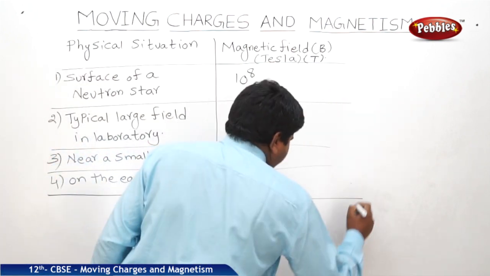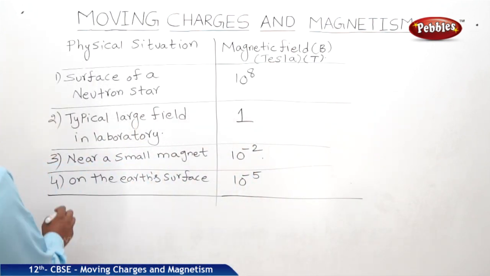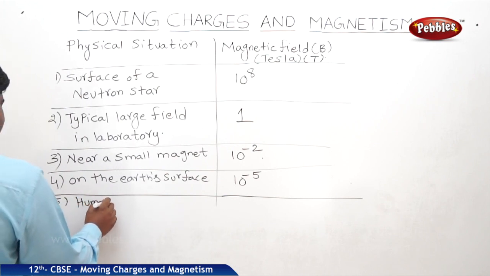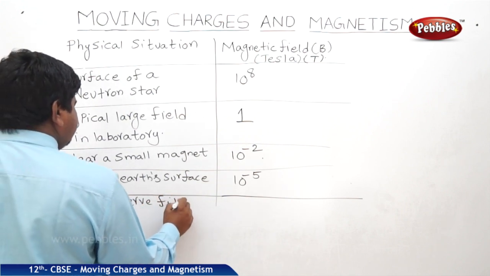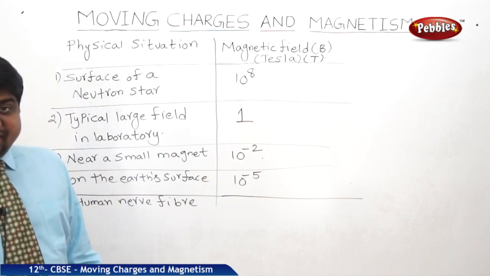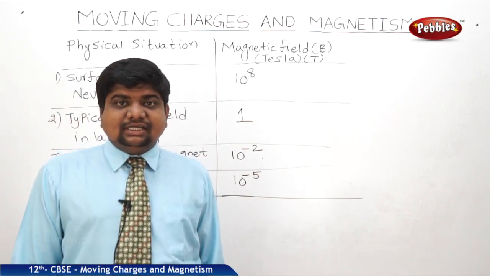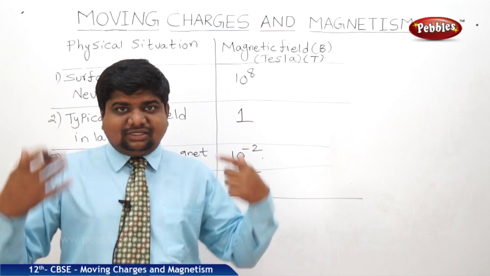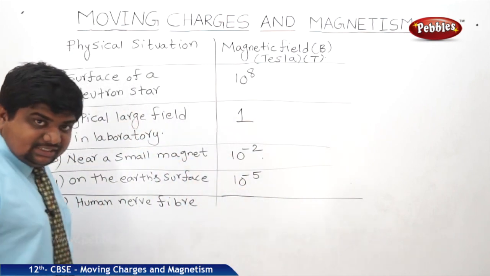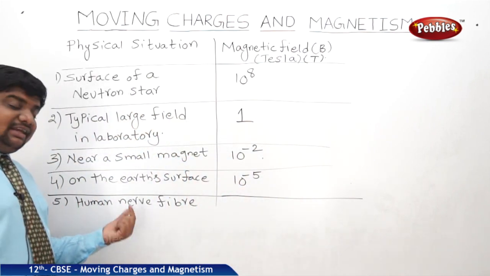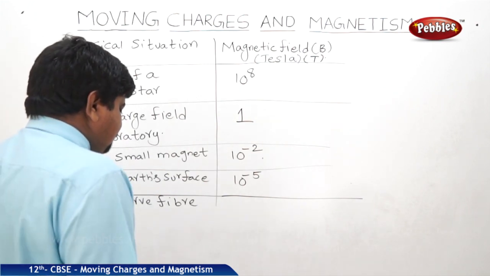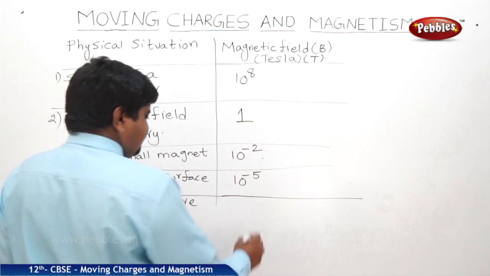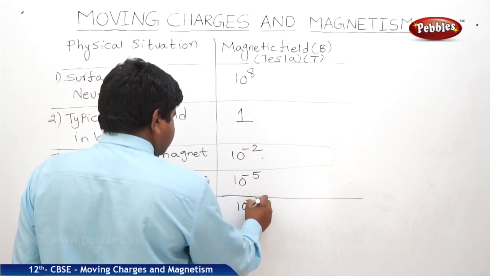One more example in this order is the human nerve fiber. We know that the human eye is made up of different fibers, and we have different fibers in our stomach, and the whole body contains a number of fibers of small size. These can also respond to the magnetic field. So the human nerve fibers' magnetic field is of the order of 10 to the power of minus 10.